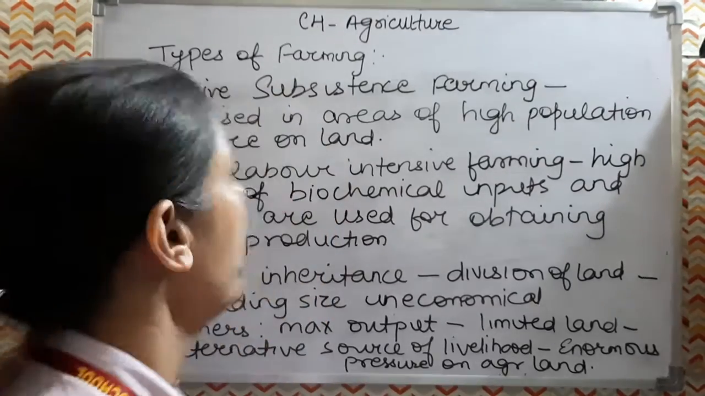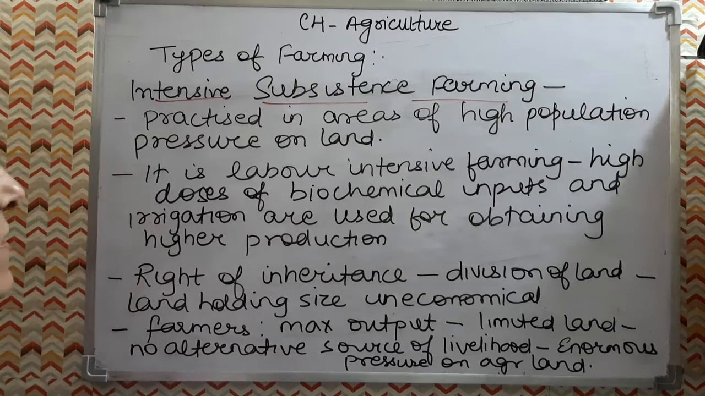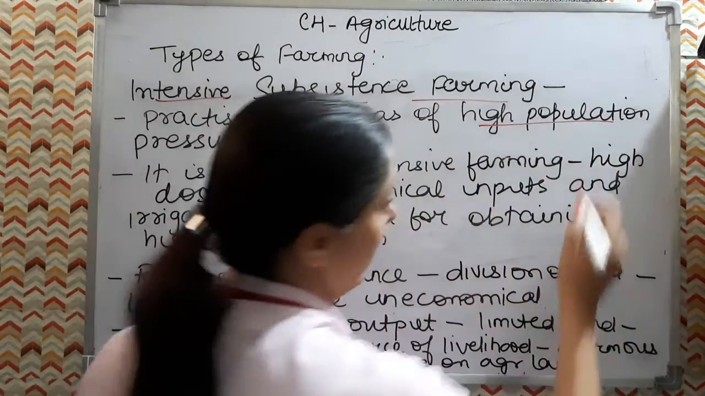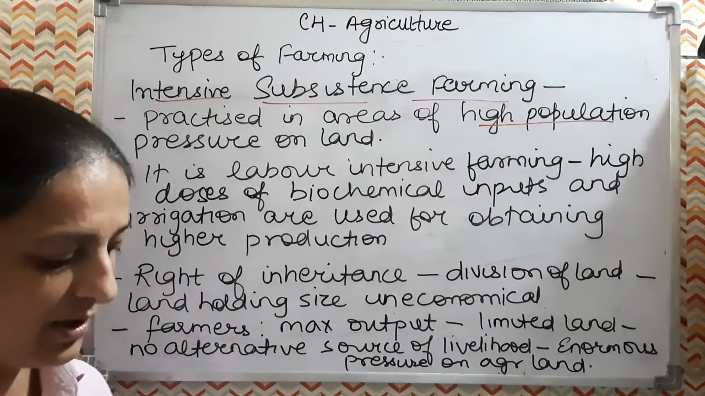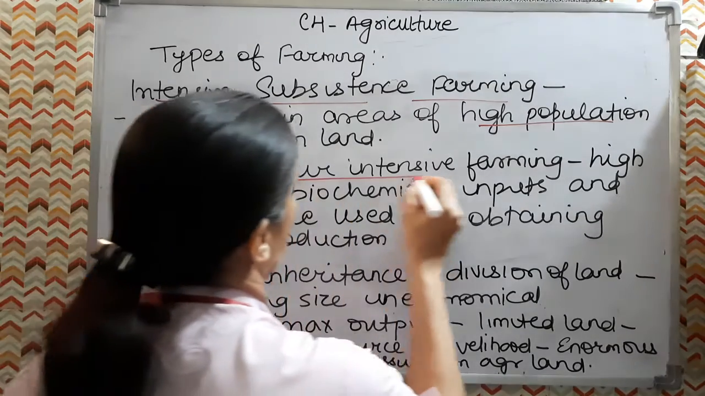So the next type of farming is intensive subsistence farming. In this type of farming, it is practiced in the area of high population. Wherever the high population is there, the more pressure is on the land. So there, this kind of farming is practiced. So it is labor intensive farming. Lot of labor is used.